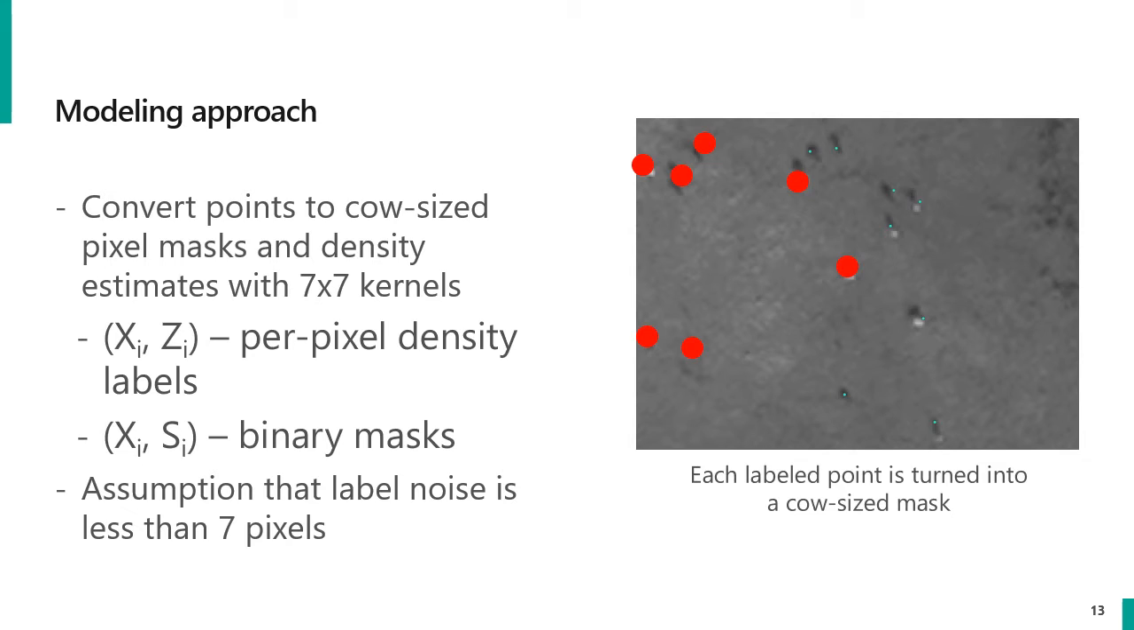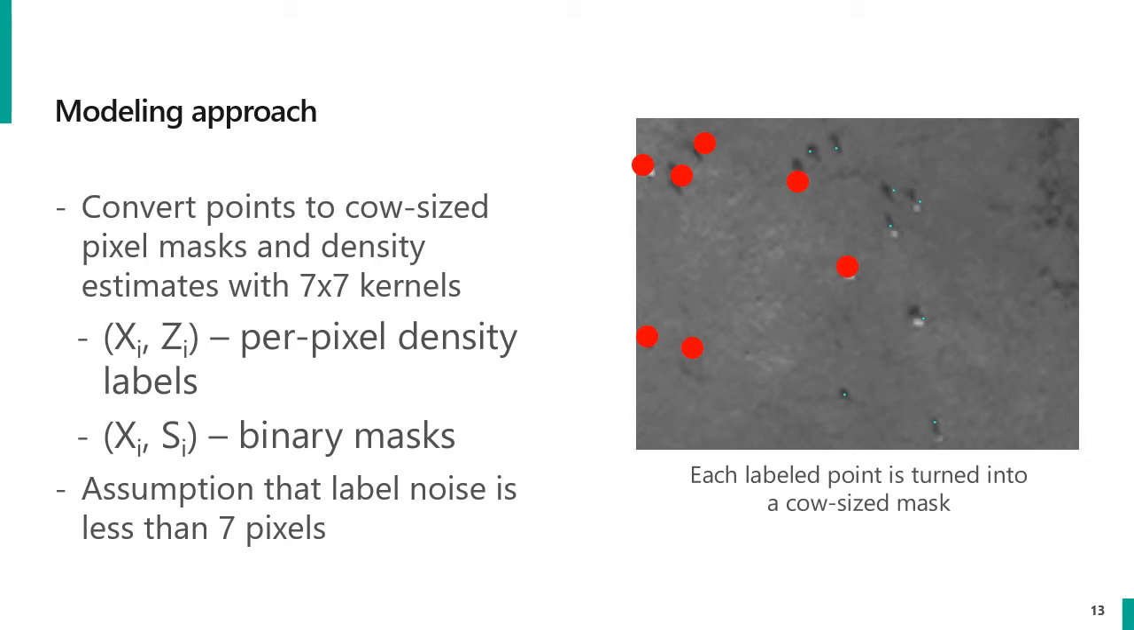Our first step in the modeling process is converting the point labels to segmentation masks appropriate for training deep learning-based models. We do this two ways. First, creating density labels by convolving a 7x7 Gaussian kernel with the point labels, and the resulting masks here are appropriate for training density estimation models.